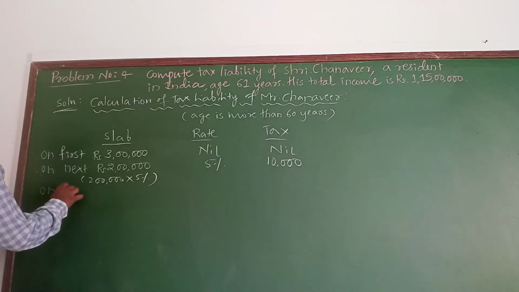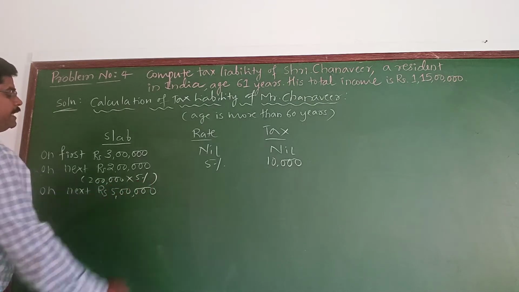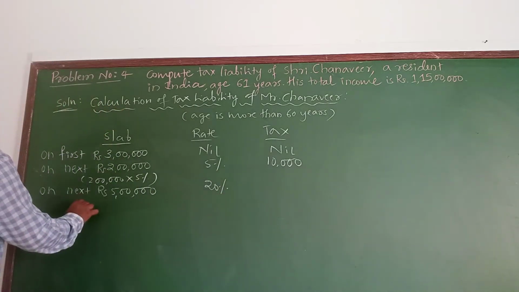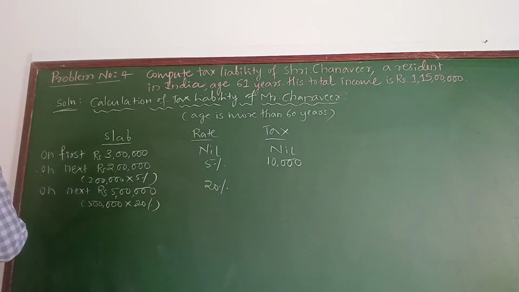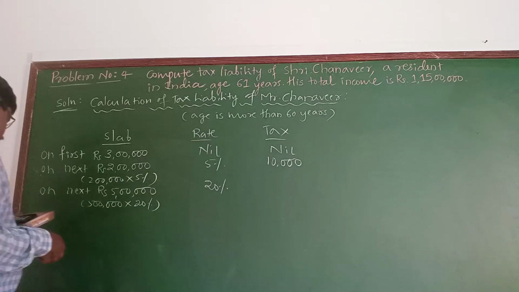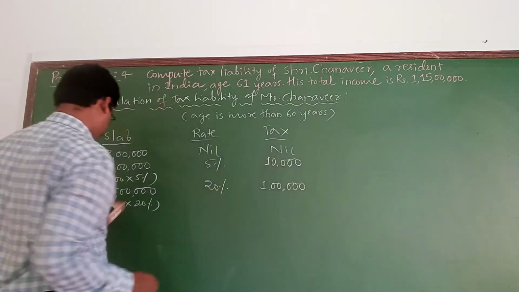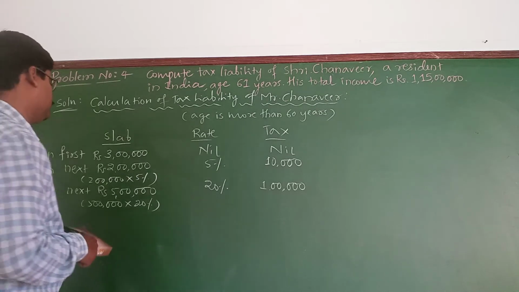Next, on next rupees 5 lakhs, slab will be next rupees 5 lakhs. It is taxed at the rate of 20%, and 5 lakh into 20% gives me 1 lakh.